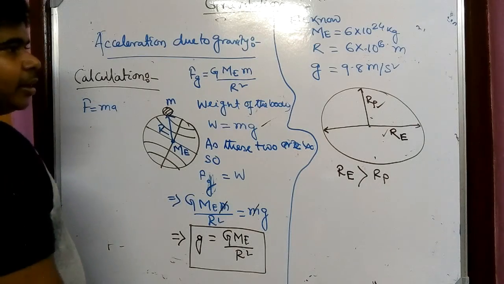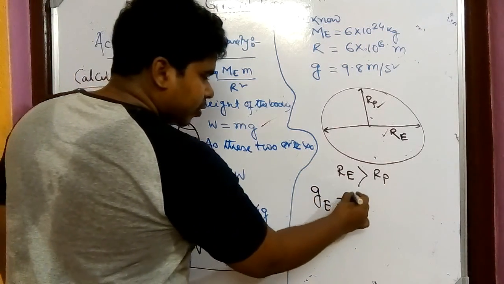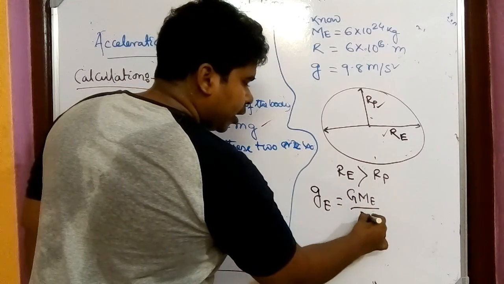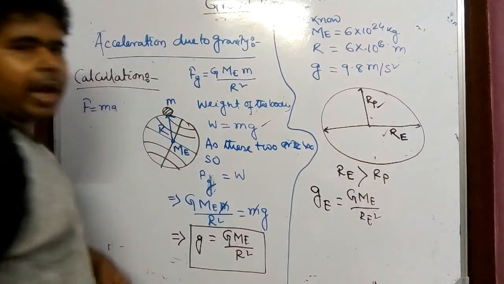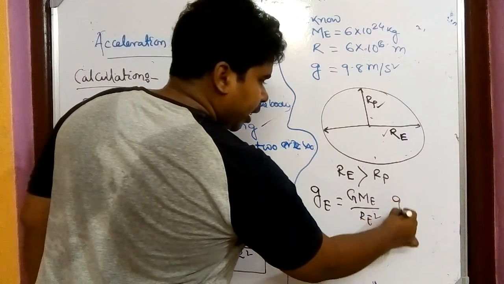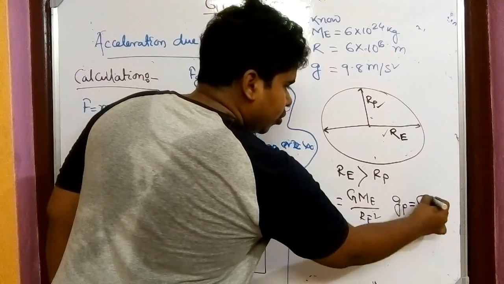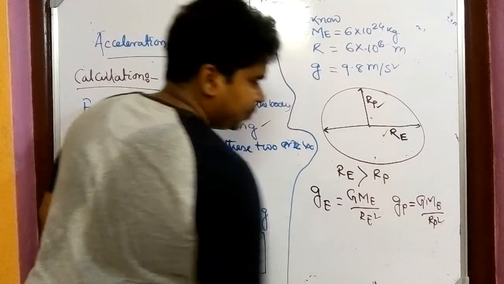So here the gravitational acceleration in the equator should be G into ME by RE square. Okay, and the mass of the earth cannot be changed. The mass of the earth should remain the same anywhere you take it. And gravitational acceleration at the pole is G into Me by RP square.